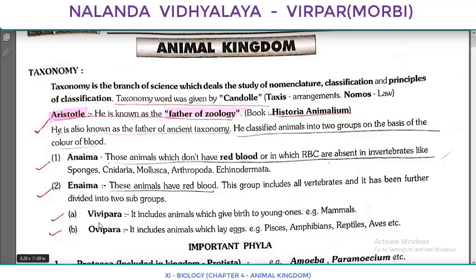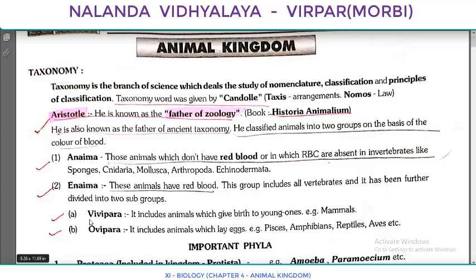Before going to the subgroups, we can summarize once again. According to the presence or absence of red blood or RBC, Aristotle in his book Historia Animalium classified the animals into two groups, known as Anaima and Enaima. Mainly invertebrates come under Anaima and vertebrates come under Enaima.